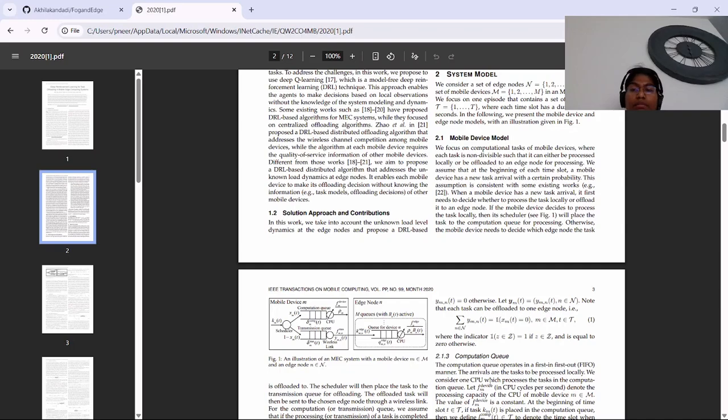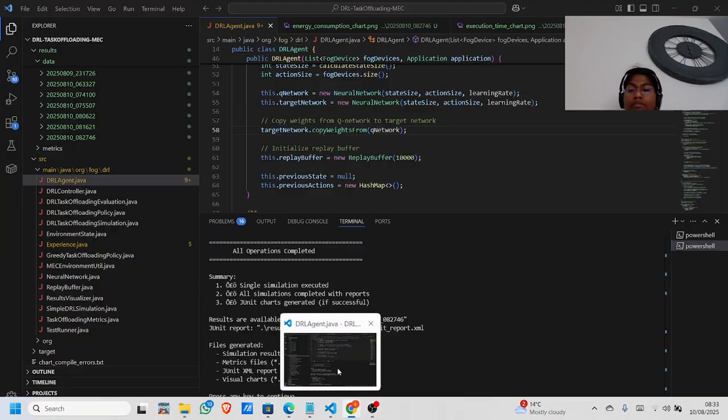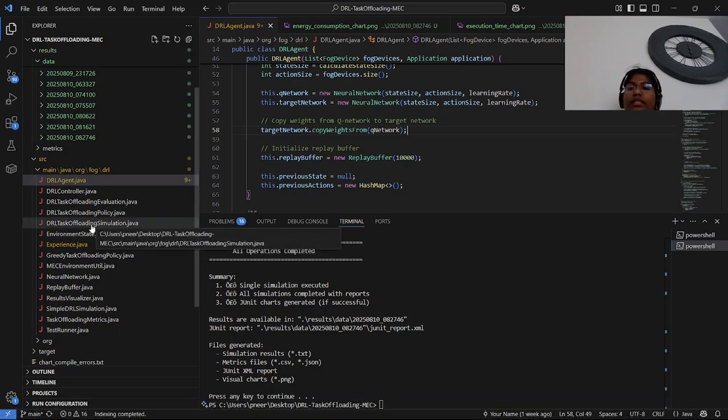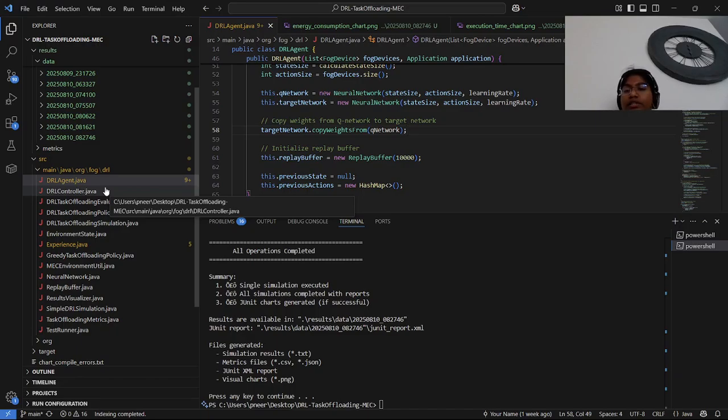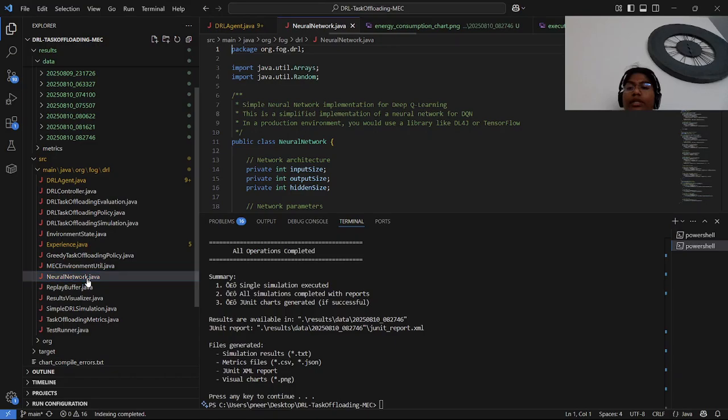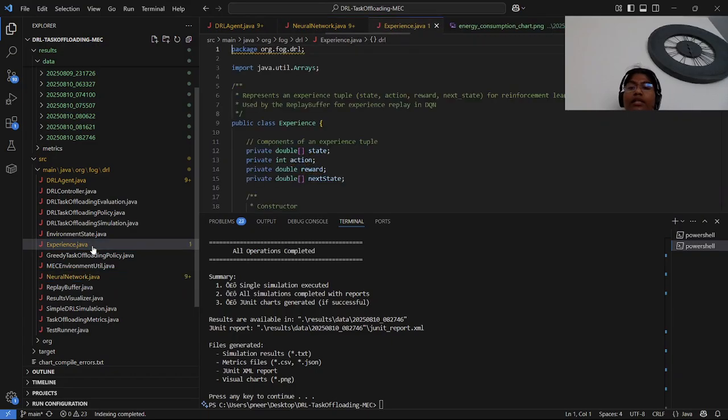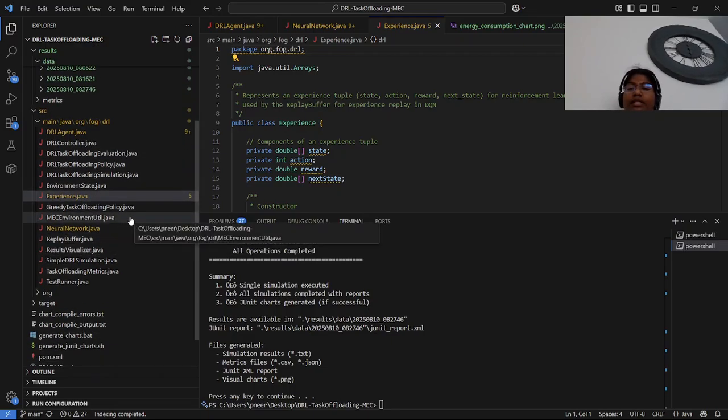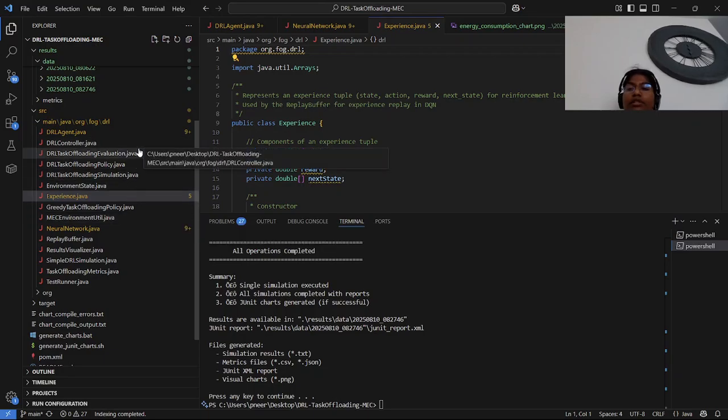Coming to the code implementation, we have all the key files in SRC. First one is the DRL core, which includes DRLAgent.java, the brain of each mobile device, mapping states to Q values for actions. And we have the neural network, which implements the Q network, and the replay buffer and experience Java files, which store past experience for replay, just like the paper's replay memory.